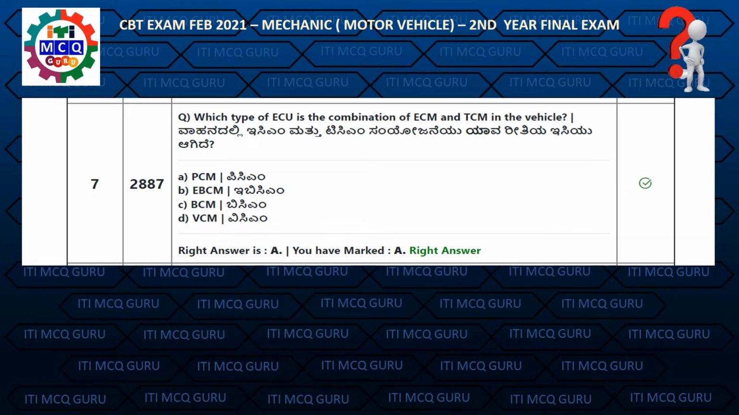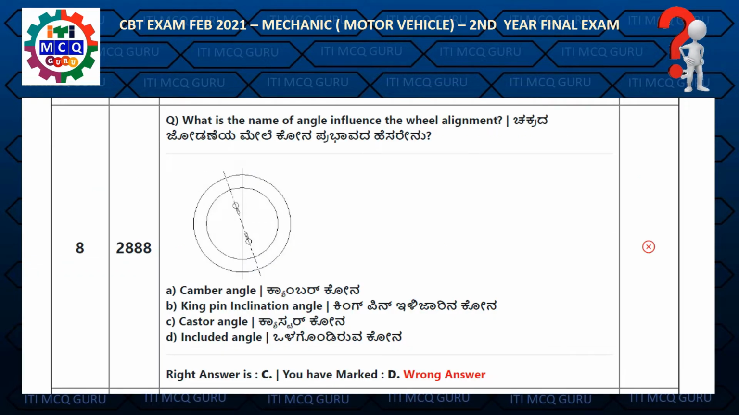Question 7. Which type of ECU is the combination of ECM and TCM in the vehicle? Right answer is A. PCM. Question 8. What is the name of angle influence the wheel alignment? Right answer is C. Caster angle.